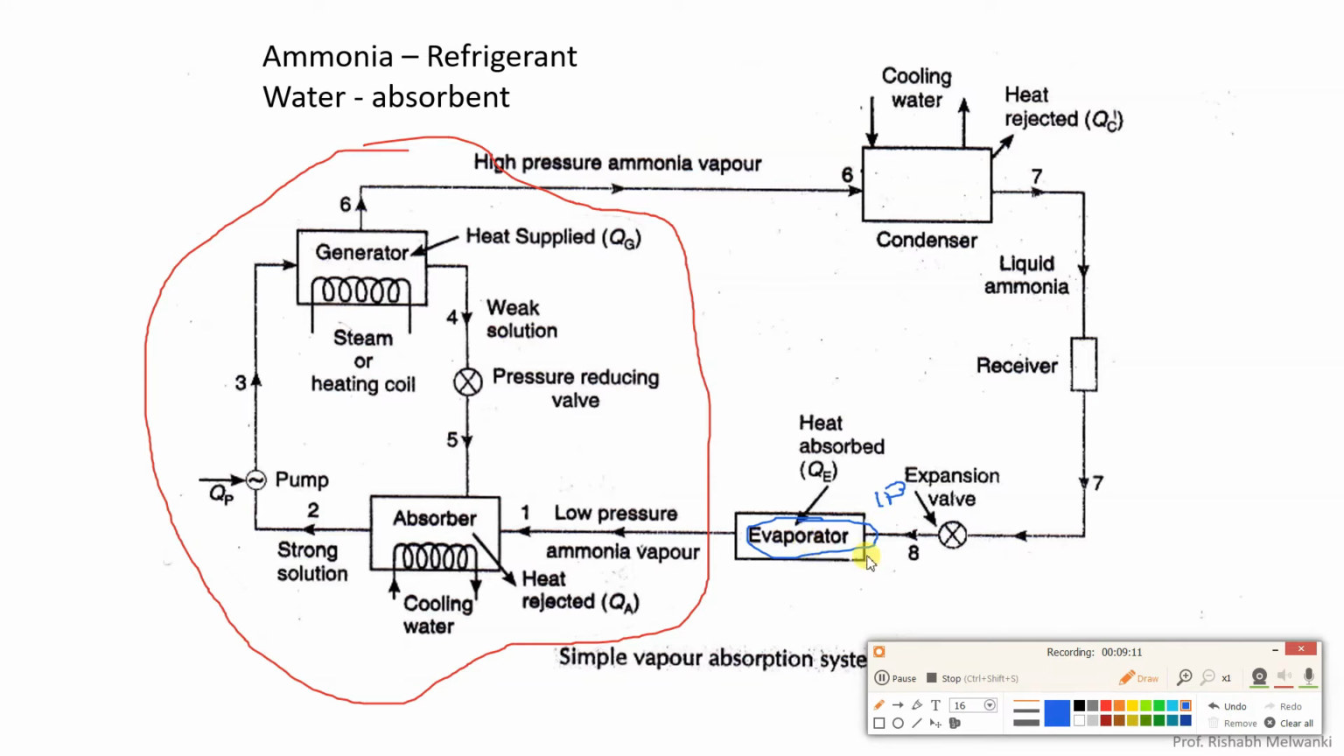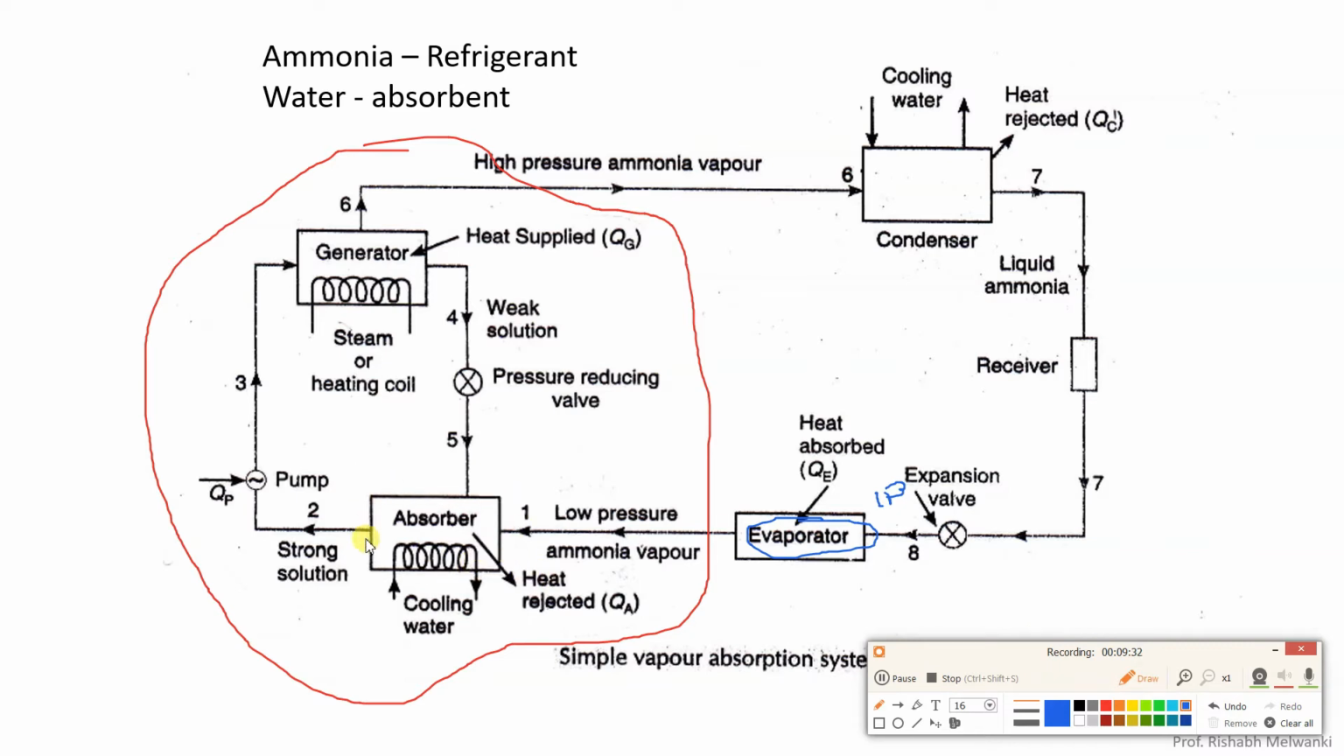Now that liquid plus vapor, low pressure, low temperature ammonia, enters the evaporator, where it will pick up the heat, latent heat, and the ammonia liquid will get converted into ammonia vapor. Now this is low pressure, low temperature ammonia vapor. Now what happens after this, understand.